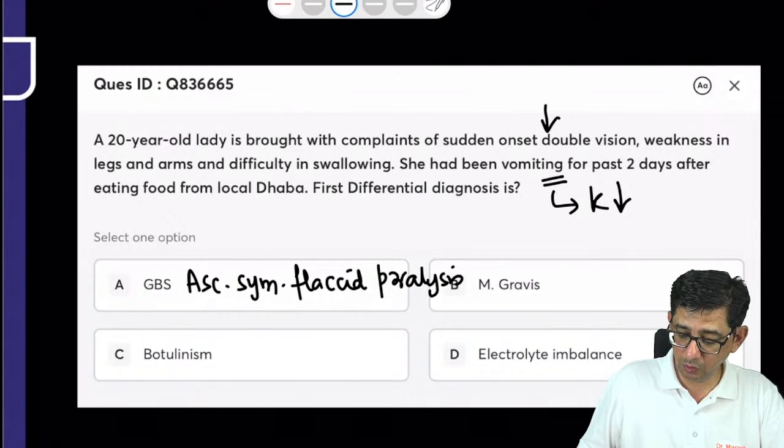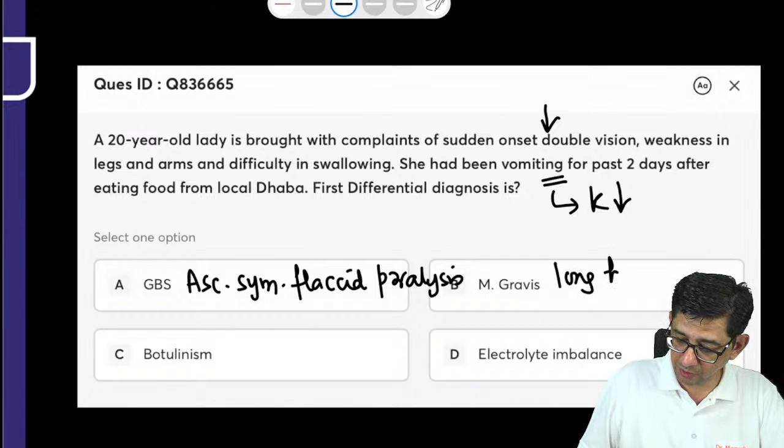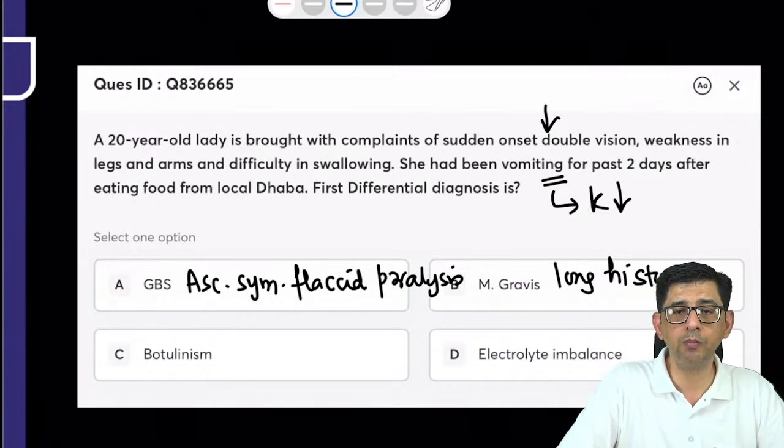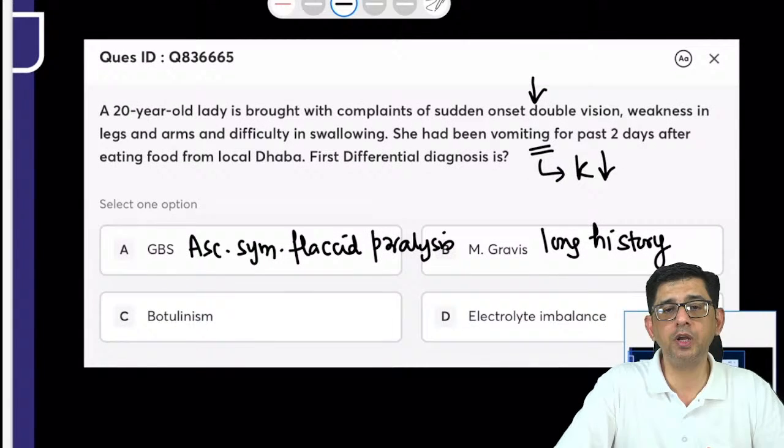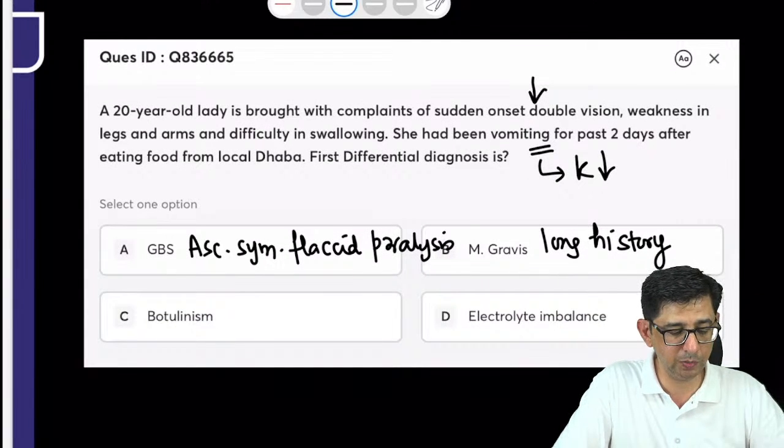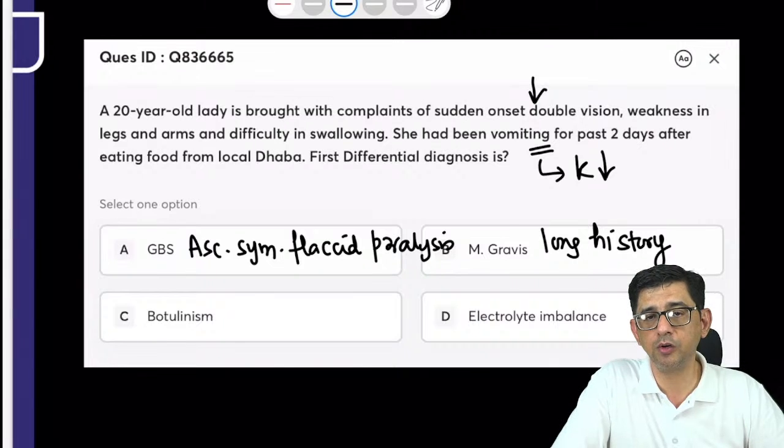Myasthenia gravis is being ruled out because you need a long history for that. Here, the person has been sick for only 2 days, so I cannot say myasthenia gravis. I'm left between two possibilities, botulism and electrolyte imbalance. So we'll first think in terms of common things, and the common thing is electrolyte imbalance.